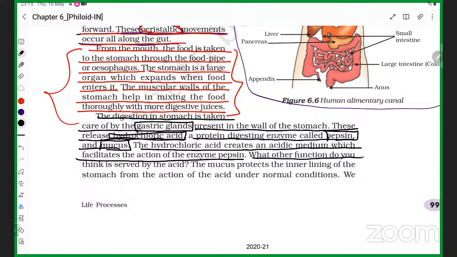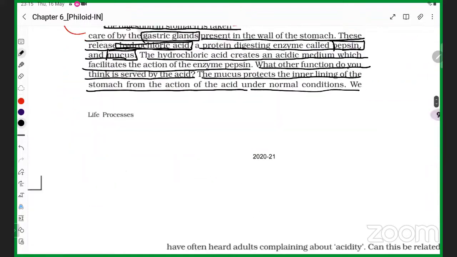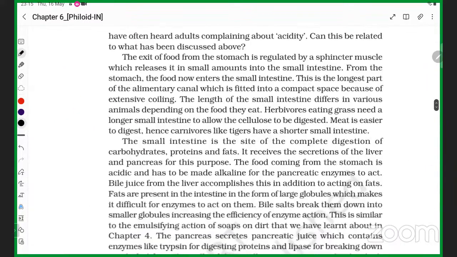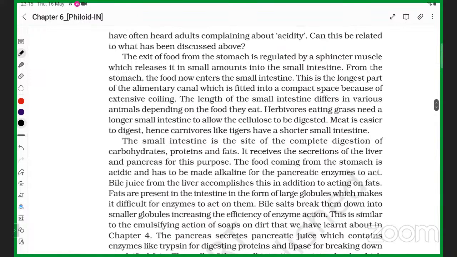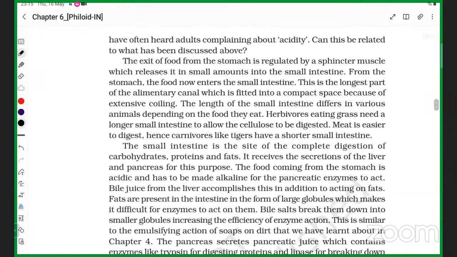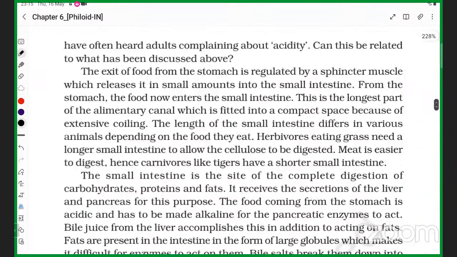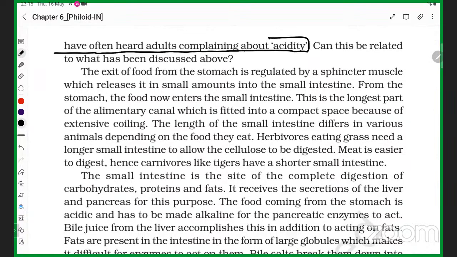What other function do you think is served by the acid? The mucus protects the inner lining of the stomach from the action of the acid under normal conditions. So mucus is only protecting the lining of the stomach, student. Now, next point: I have often heard adults complaining about acidity. Can this be related to what has been discussed above?